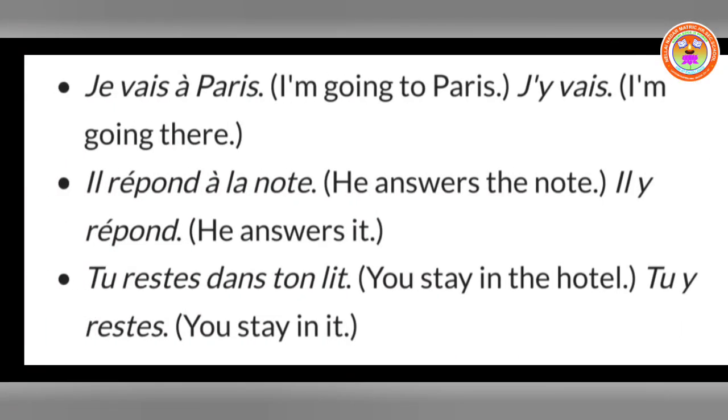So now here you can see, je vais à Paris means I go to Paris, I am going to Paris. So instead of that, to Paris will be removed, and instead of that, Y will be placed before the verb. That is the thing you have to remember. J'y vais means I am going there.